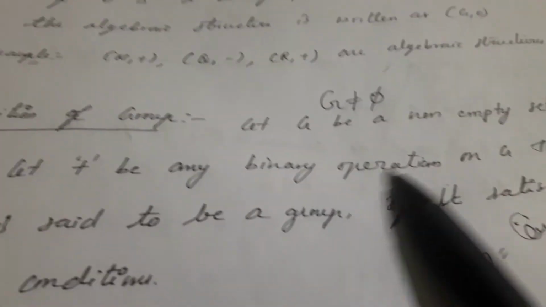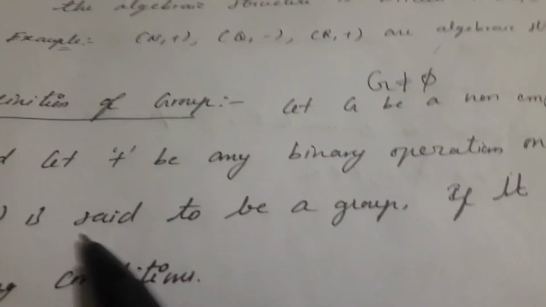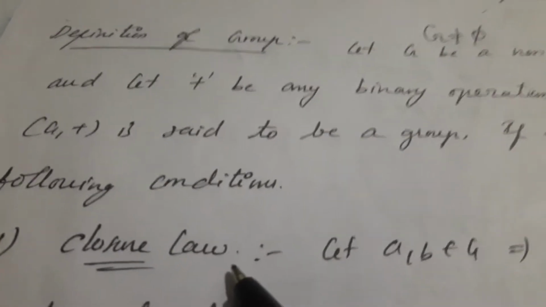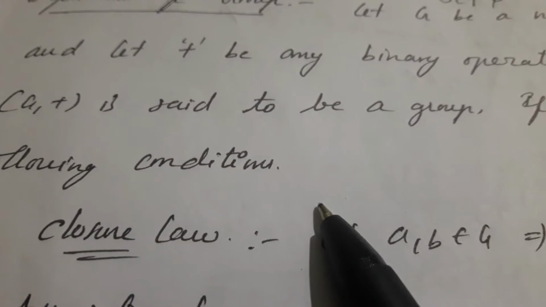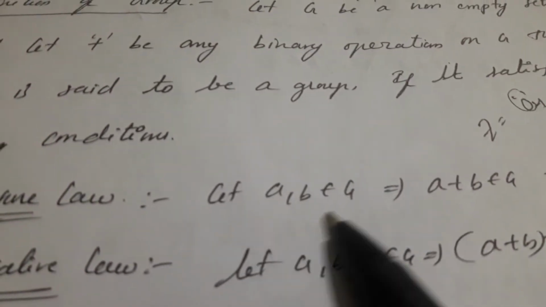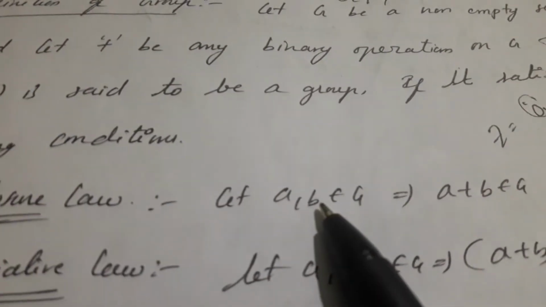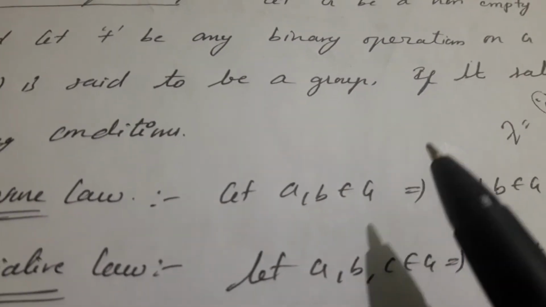Let plus be any binary operation on G, then G comma plus is said to be a group if it satisfies the following conditions. What are those conditions? First one is closure law. Closure law is nothing but the binary operation. We consider any two elements in a set, then we apply a binary operation between these two elements, and the resultant element is also in that set. That is the binary operation.